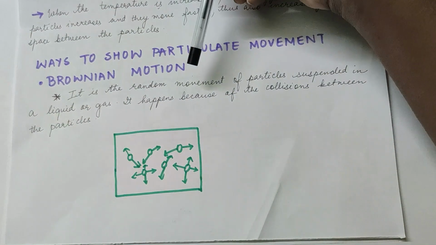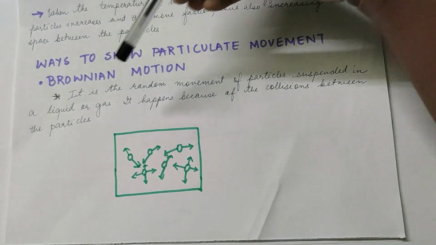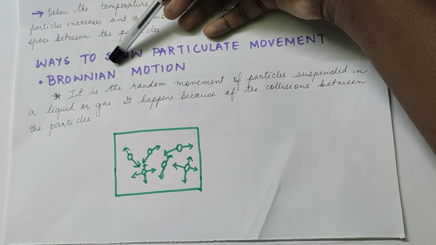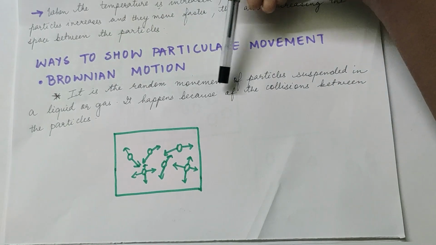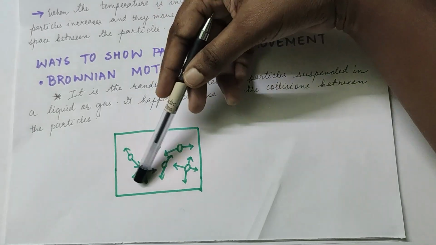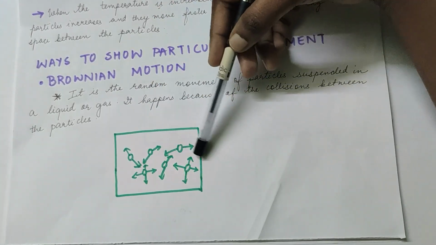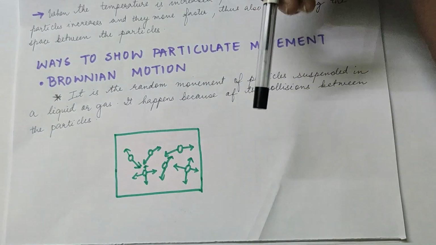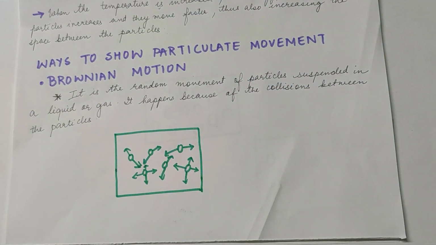This random movement of particles suspended in a liquid or gas is called Brownian motion. It happens because of collisions between the particles. As you can see, the particles are moving in random directions. Mostly liquids and gases keep on moving in this random order.